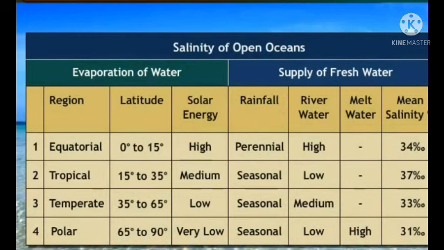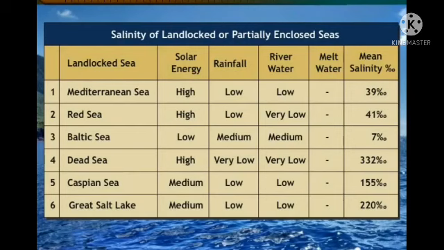Okay students? Okay, and then next table, see this table also. This is the different types of seas. In the different types of seas, what percentage can we see in this table? First one is Mediterranean Sea. Mediterranean Sea salinity is 39%, and Red Sea is 41%, and Baltic Sea is 7%, and Dead Sea also is there.